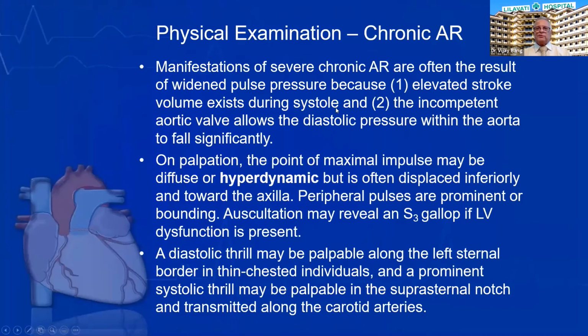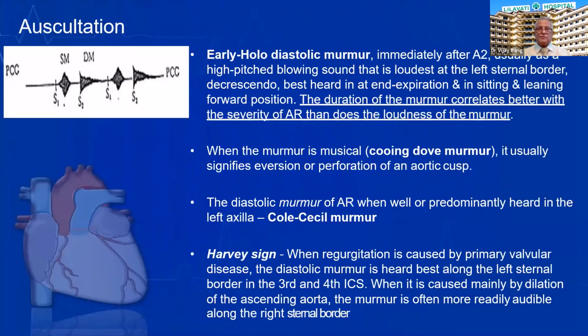Coming to physical examination, they have the classical water hammer pulse, bounding pulses, wide pulse pressure, and a hyperdynamic apex beat. A thrill can be felt in the parasternal area if it is valvular, and if it is due to aortic dilatation, the thrill may be on the right side of the sternum.